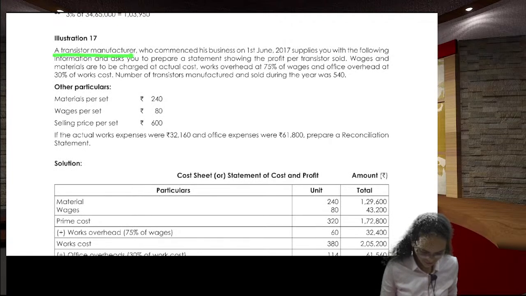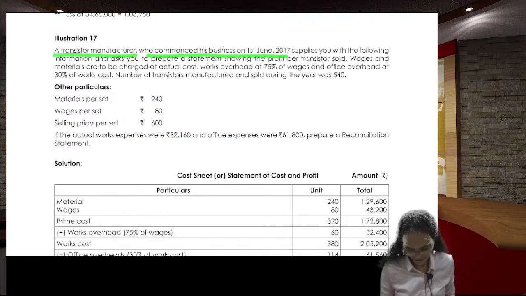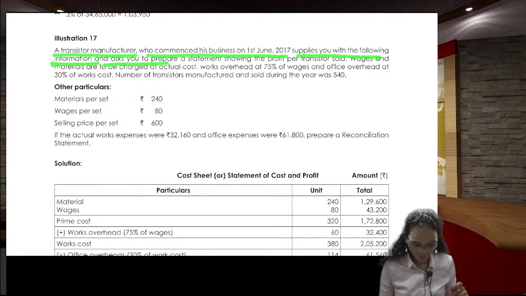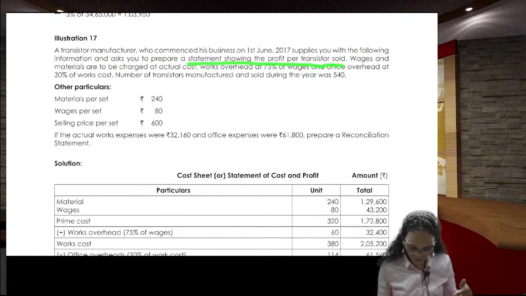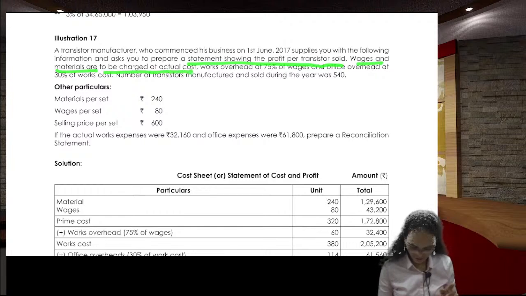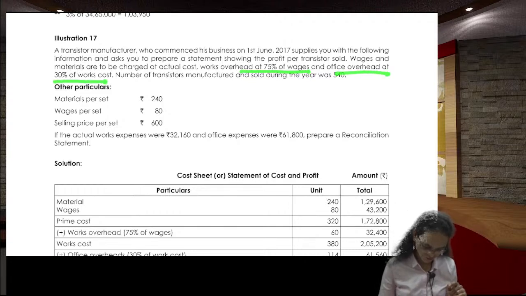A transistor manufacturer who commenced his business on 1st June 2017 supplies you with the following information and asks you to prepare a statement showing the profit per transistor sold. Wages and materials are to be charged at actual cost, works overhead at 75% of wages and office overheads at 30% of works cost.